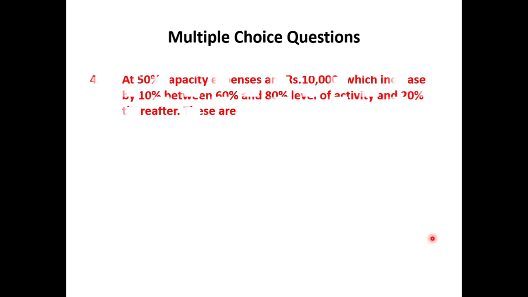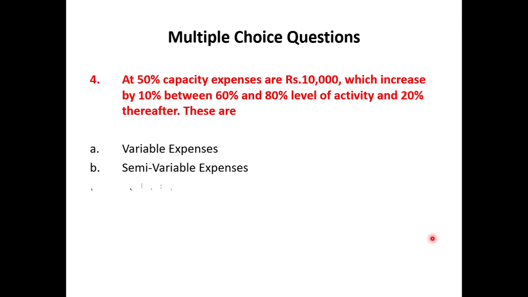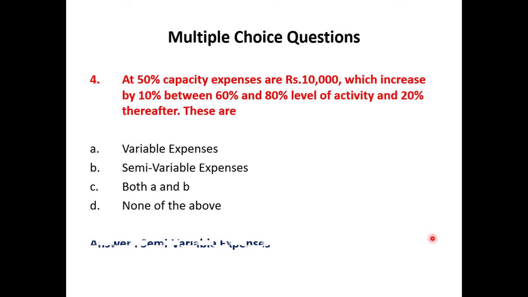Then next question, that is the fourth one. At 50% capacity, expenses are rupees 10,000, which increase by 10% between 60% and 80% level of activity and 20% thereafter. The options are variable expenses, semi-variable expenses, both A and B, none of the above. The right answer is semi-variable expenses.